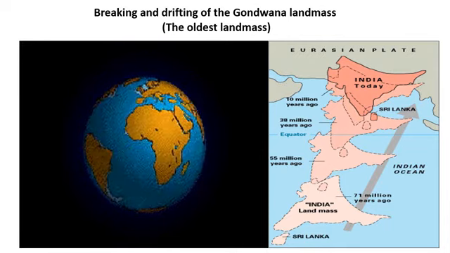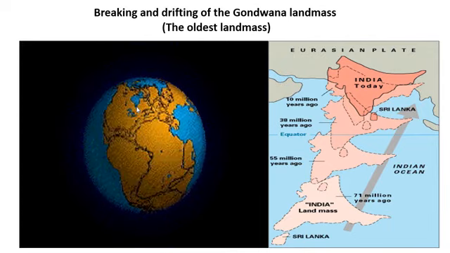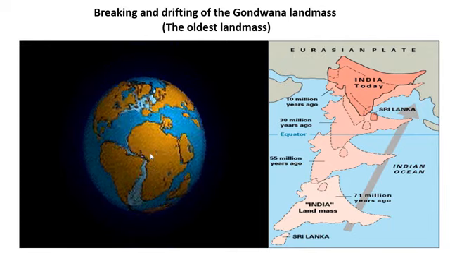Two things are visible here: the landmass, that means Pangaea, and the water bodies, meaning Panthalassa. And this is where the breaking and drifting started as per this theory. It breaks from the middle into a northern part and a southern part.